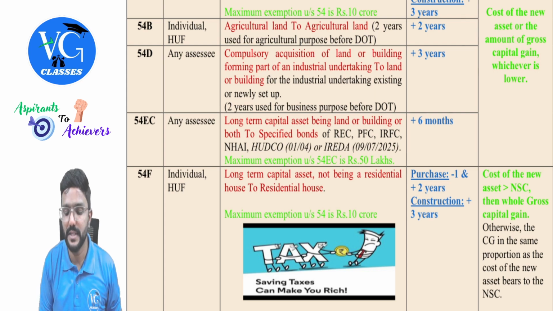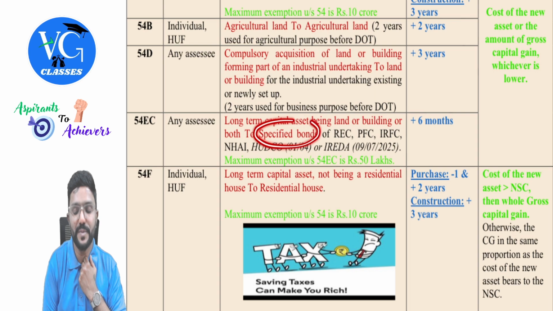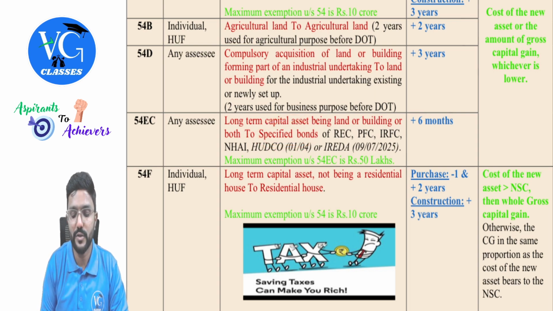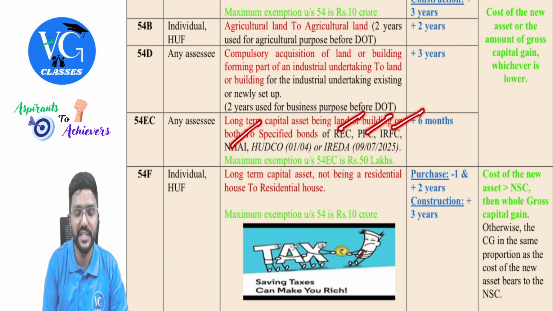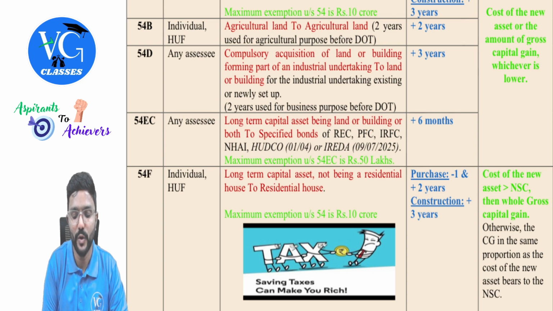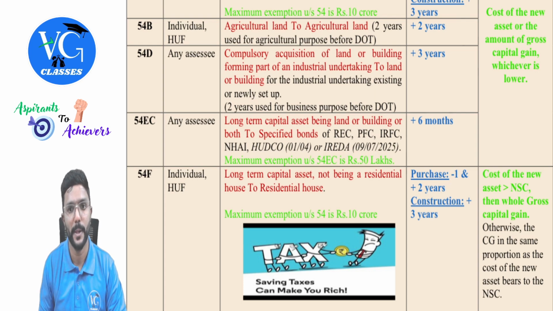Now if he is investing this within 6 months from the date of transfer in the specified bonds, he can claim exemption. Sir, what are those specified bonds in which the assessee can invest? The bonds issued by REC, PFC, IRFC or NHAI, as well as now two new bonds are introduced, guys. These are amendments, please be careful. UDCO bonds issued on or after 1st April of the previous year and IREDA bonds which are issued on or after 9th July of the previous year.